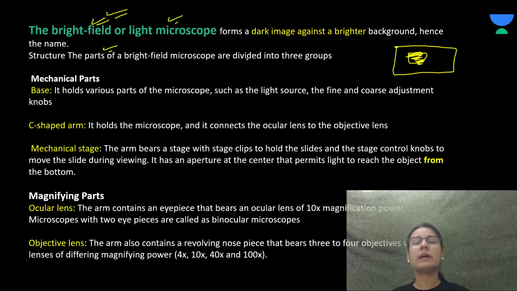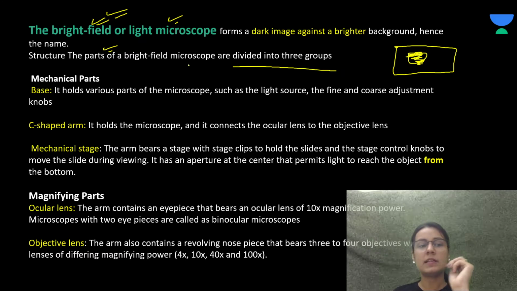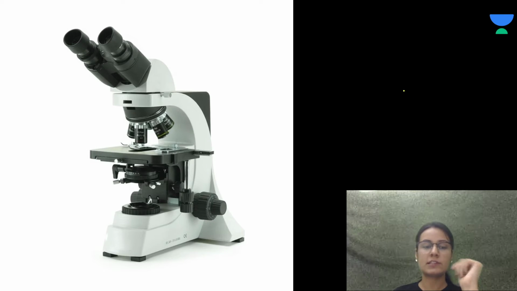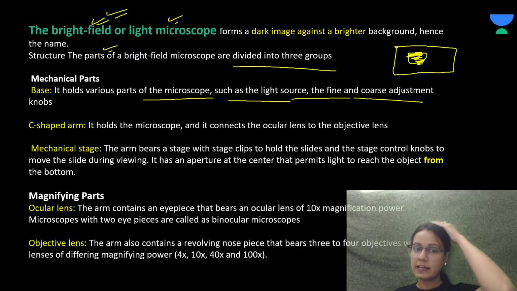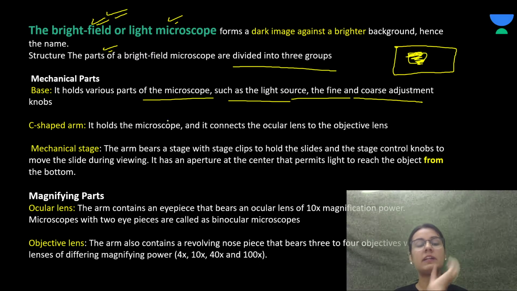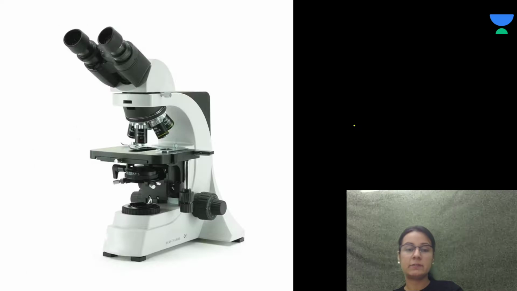The parts of the bright field microscope are divided into three groups. Now first is the base. It holds the various parts of the microscope such as the light source, and the fine and the coarse adjustment. So this is the bright field or the light microscope, having the base and the C-shaped arm that holds the microscope and connects the ocular lens to the objective lens, right?